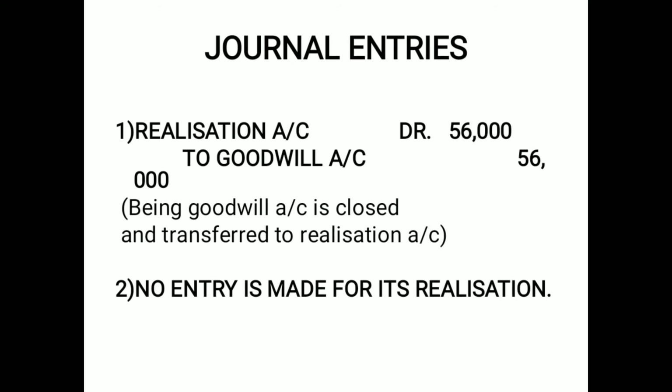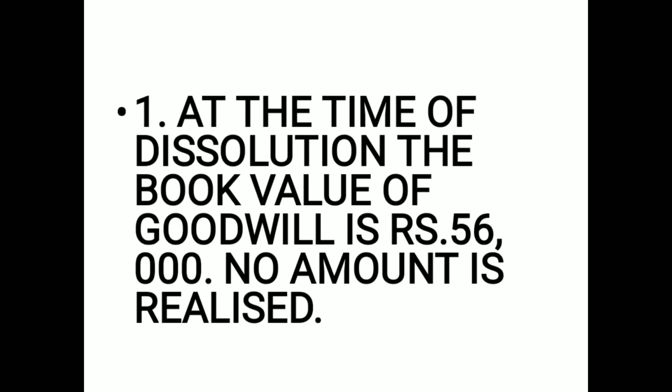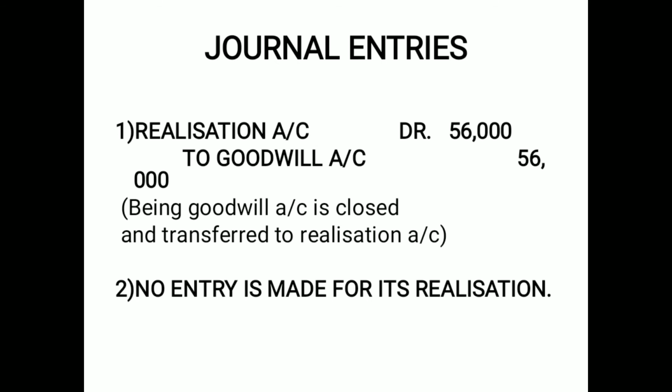And in case of tangible assets, the book value is realized. Yes? Here they have clearly said that no amount is realized. So there is no journal entry for realization of an asset. Let us see the next question.